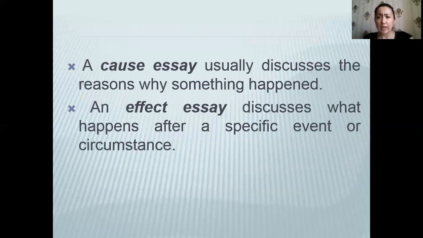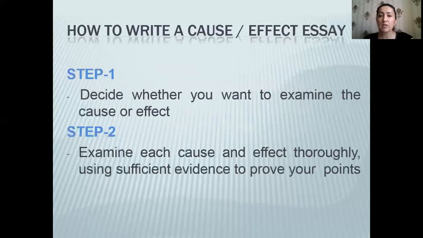A cause is usually described as a reason why something happened, as we mentioned above. An effect essay discusses what happens after a specific event or circumstance. So, how to write a cause and effect essay? Step 1. You should decide whether you want to examine the cause or effect. Step 2. Examine each cause and effect thoroughly using sufficient evidence to prove your points.